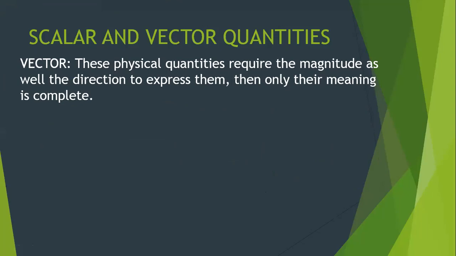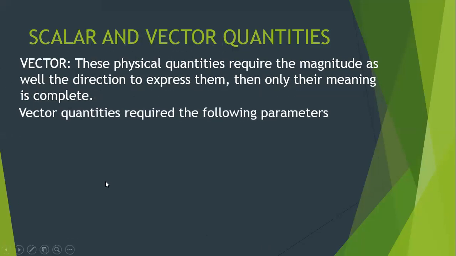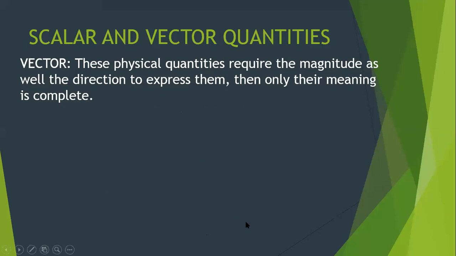So vector quantities are those physical quantities that require magnitude as well as direction to express them completely. If I give you a vector quantity, then just by knowing its magnitude, you will not be able to understand it completely. Let me give you an example, because with the help of an example, you will be able to know it very easily.